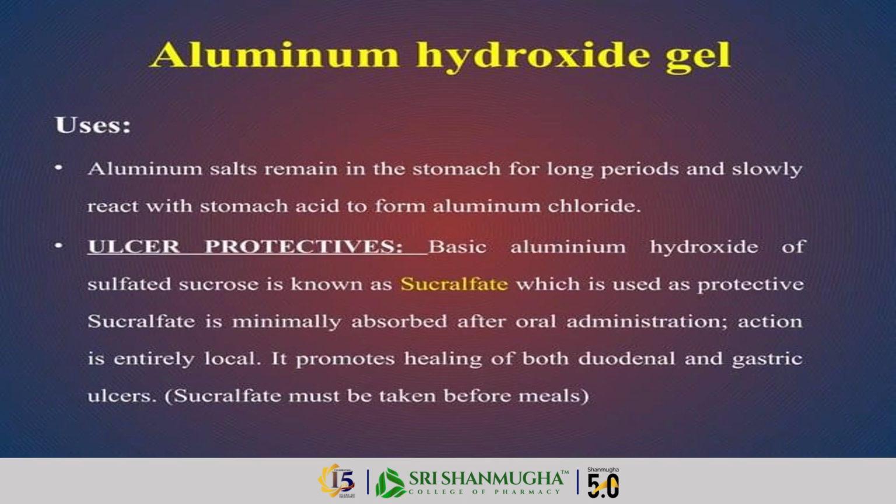Next, the uses of aluminum hydroxide. Aluminum salts remain in the stomach for long periods and slowly react with stomach acid to form aluminum chloride. Also, the protective basic aluminum hydroxide of sulfated sucrose is known as sucralfate. In the market, sucralfate is available as a syrup, which is used as a protective.